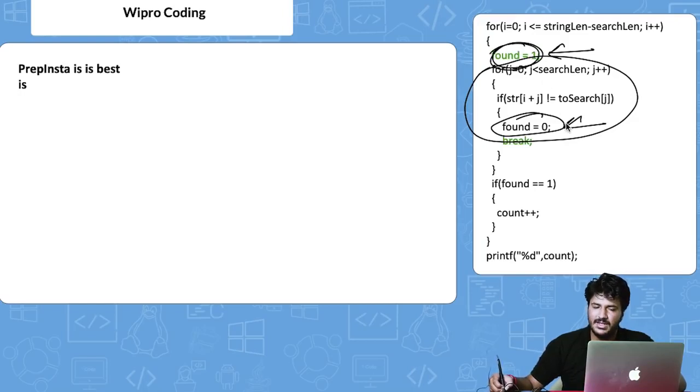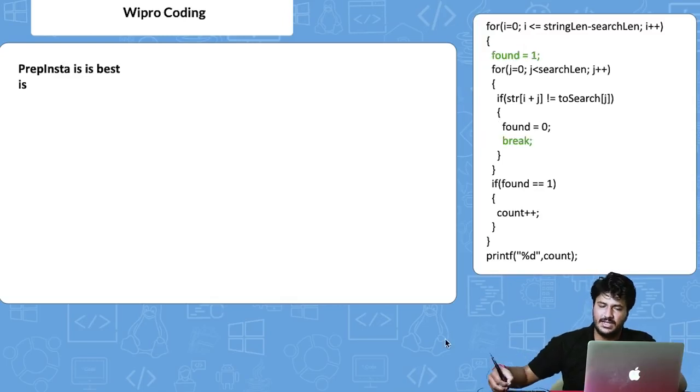If the found value is 0, in that case it's not found. So just telling you that initially we are saying, okay, we have found it, right? Now what we are doing is assigning j is equal to 0, and then running it till strlen, that is 2, right? So this is the condition.